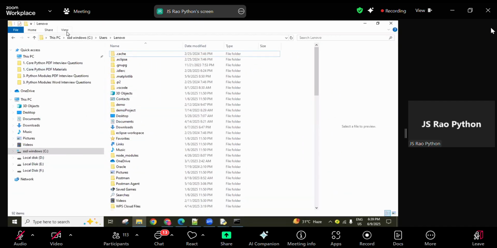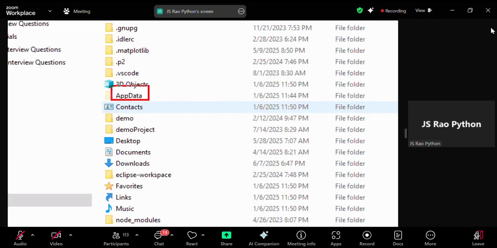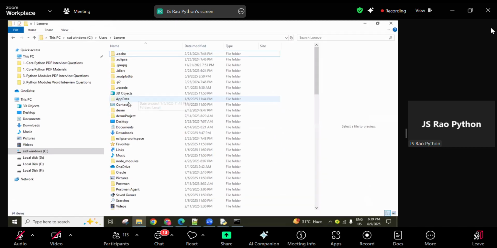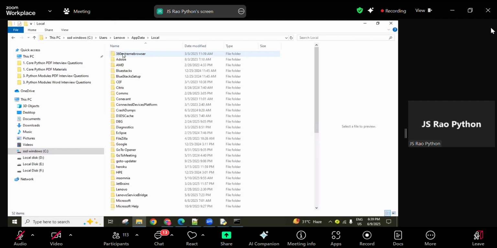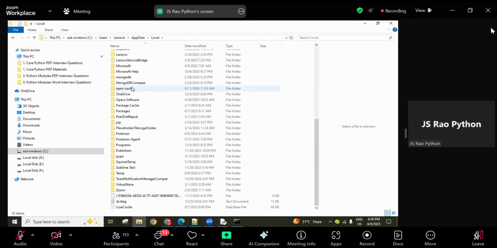So click on this View, click on this Hidden items checkbox, then we are able to see this AppData folder. Go inside this AppData folder. Next, go inside this Local, and here see, guys, many folders there.